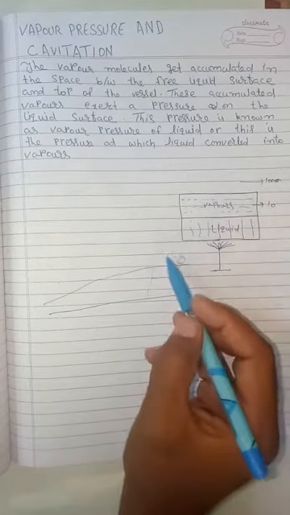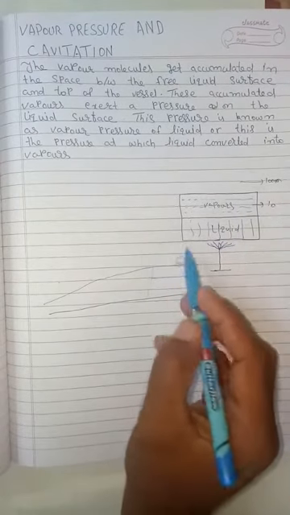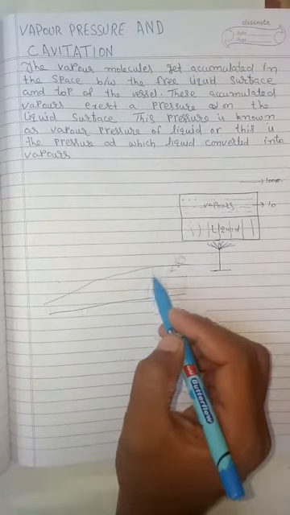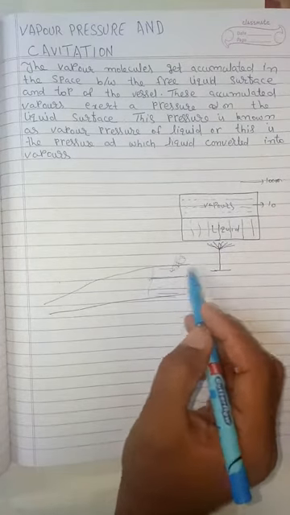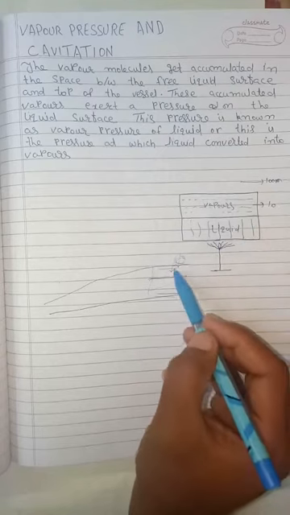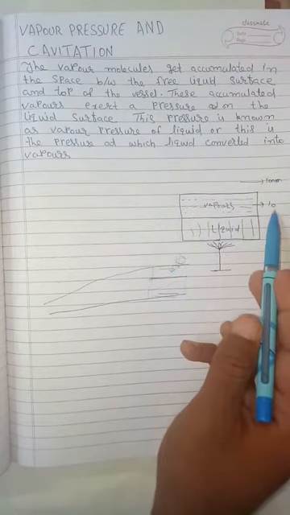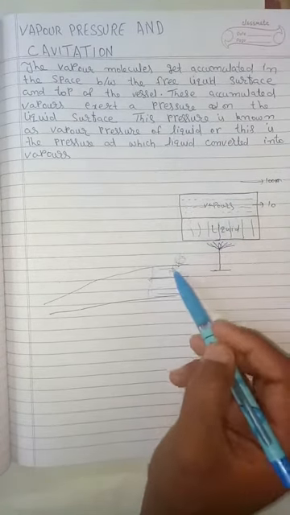Atmospheric pressure was initially 100 and vapor pressure is 10. So suppose in this pipe a liquid is flowing, and the pressure becomes equal to vapor pressure or less than that. So we will say this pressure becomes 10.